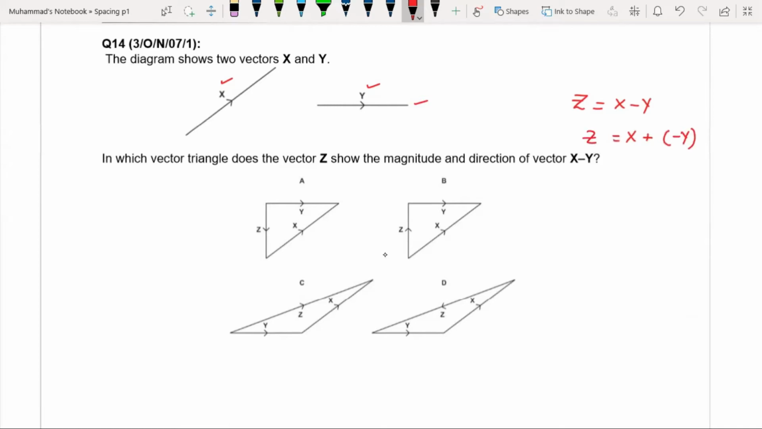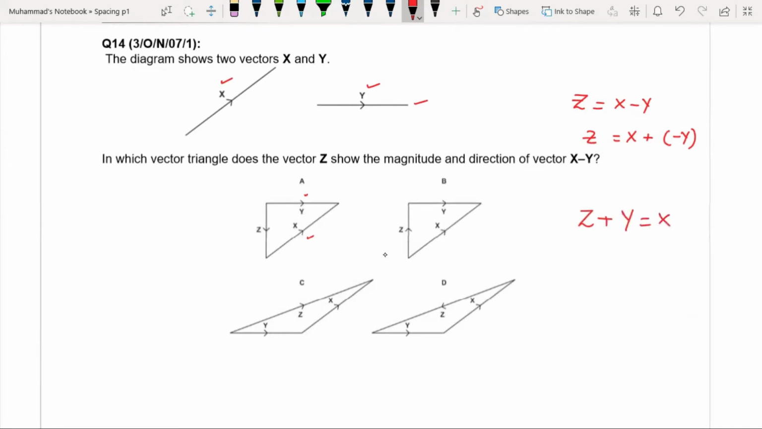So x should be in the same direction and y should be drawn in the opposite direction. And if you look at option A, y is drawn in this way, x is drawn in this way. So x is drawn in the same direction, but y is also drawn in the same direction. So if you look at this equation, z is x minus y. What does this mean? If I bring this y over here, then I will get z plus y equal to x.